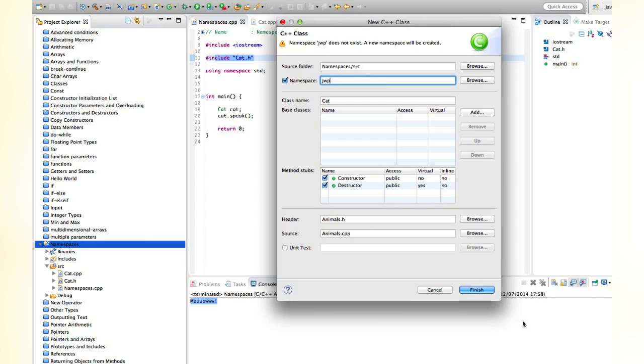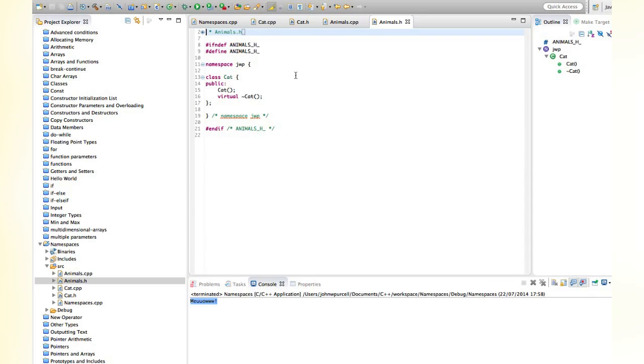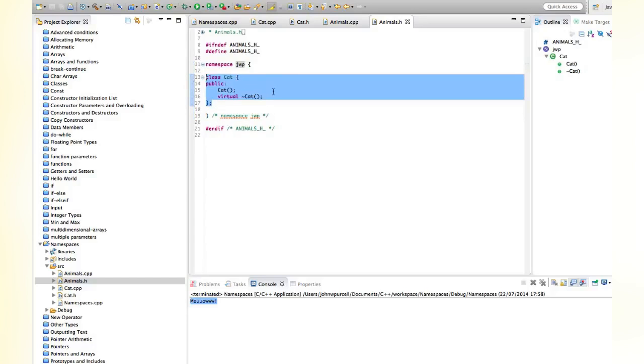So let's put this in a namespace called JWP. Click finish there. And we can see what's actually happened is my new cat class here, it's got in the header file here, we've got namespace, the keyword, then a name that we gave to the namespace, and curly brackets, which entirely enclose the cat class.